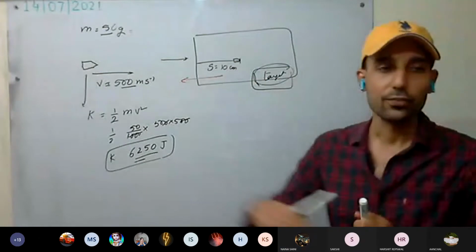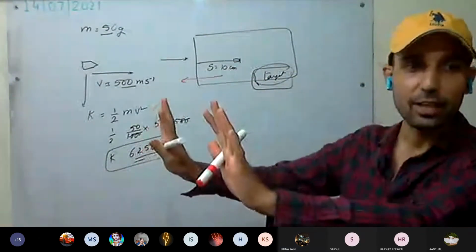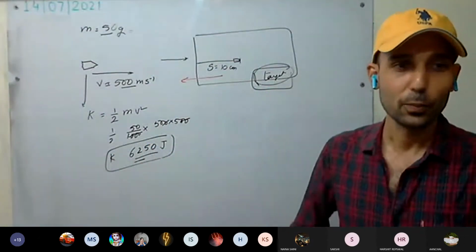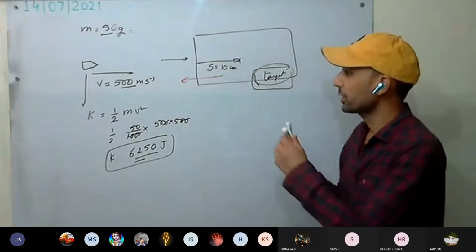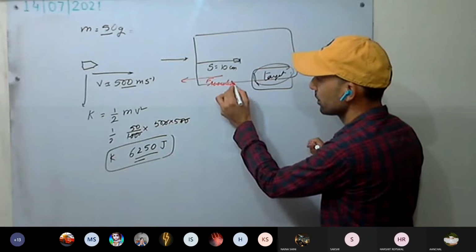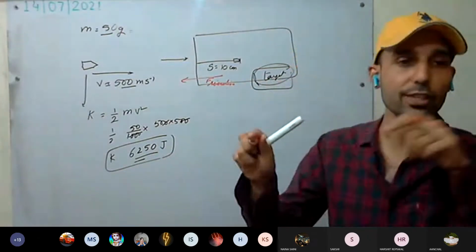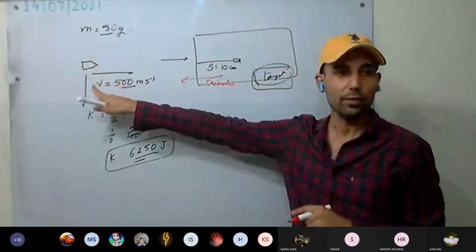Yes or no? If a truck is coming towards you, to stop it you apply force in which direction? That direction, the opposite direction, and after some time the truck stops. Okay, super students. Opposite direction. So this is the what? This is the resistive force. The force applied by the target is the resistive force. It will resist the motion of the bullet. You all have understood this?